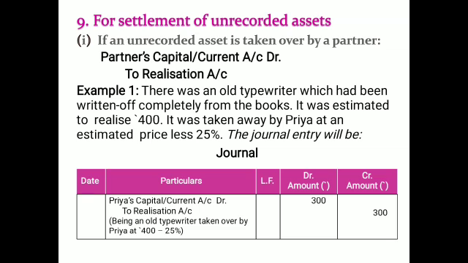For the settlement of the unrecorded asset, you may see that if the unrecorded asset is to be taken by the partners, then the partner's account will be debited. If sold in the market, then the cash account will be debited to the realization account. This example is taken by a partner. The realizing value is as given here: the 400 is realized at 25% less, and it is taken by partner Priya. So Priya's capital account is debited to realizations with the realizing value, that is 300.